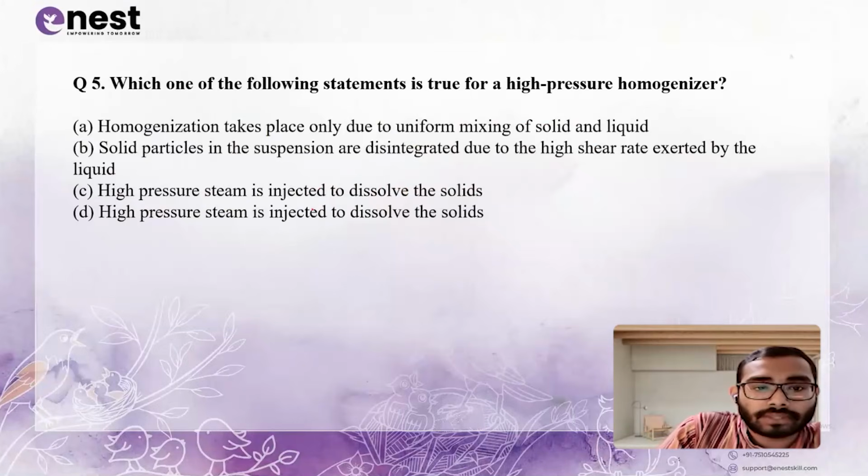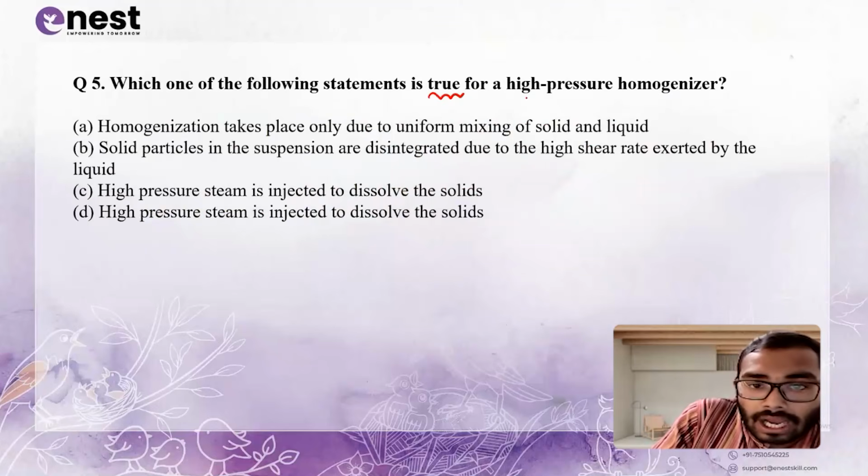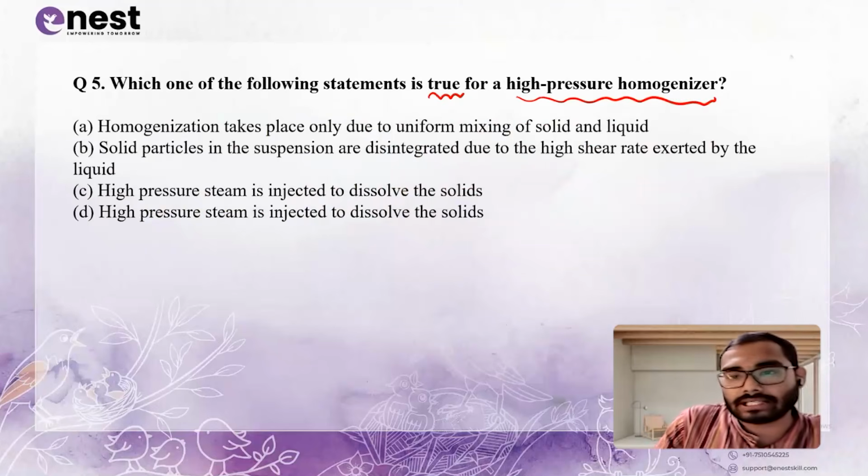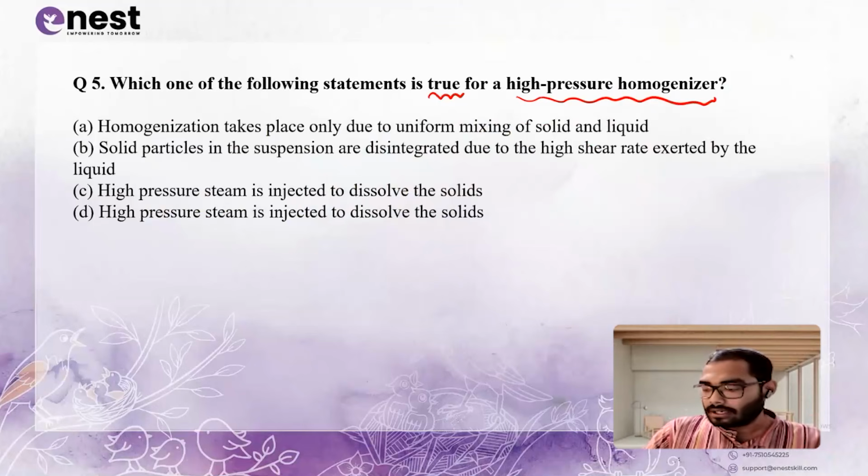Which of the following statements is true for a high pressure homogenizer? Okay, now this is a very simple question. We know homogenizer. A homogenizer is a device where we can reduce or break any liquid globules or fat globules for uniform mixing, or to maintain its uniformity.